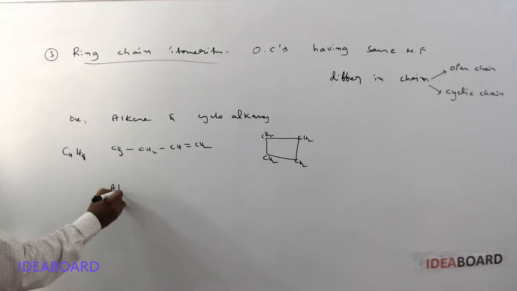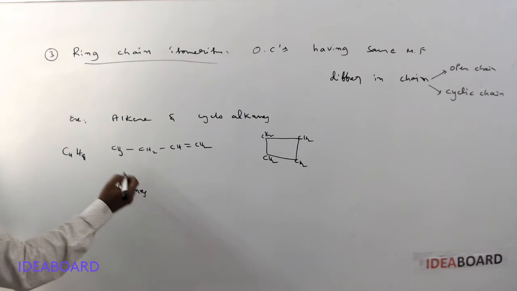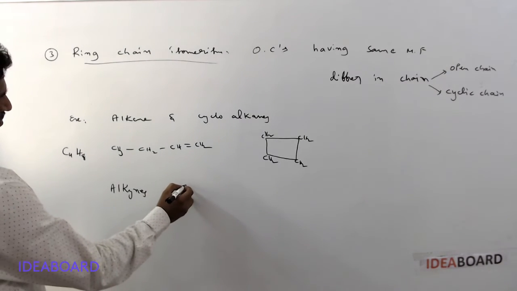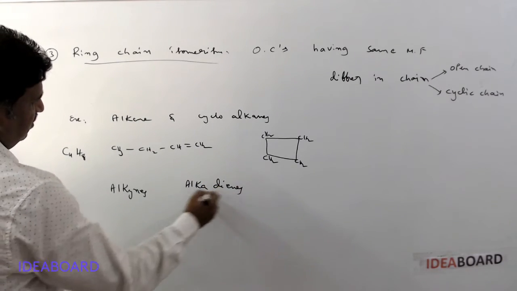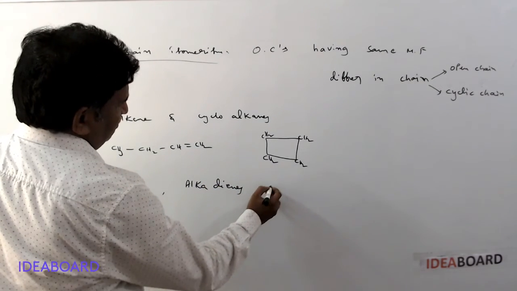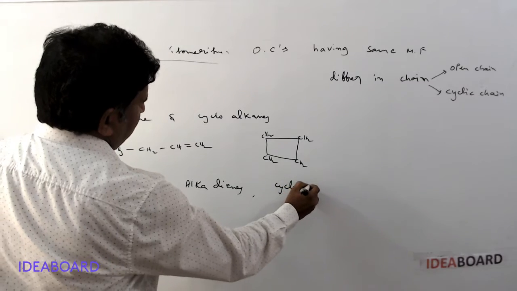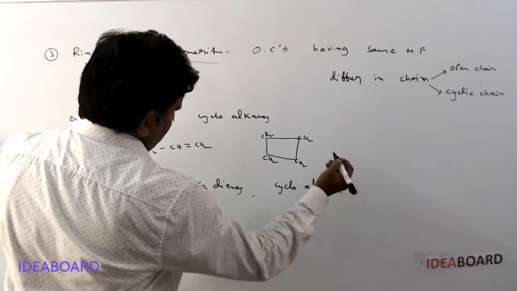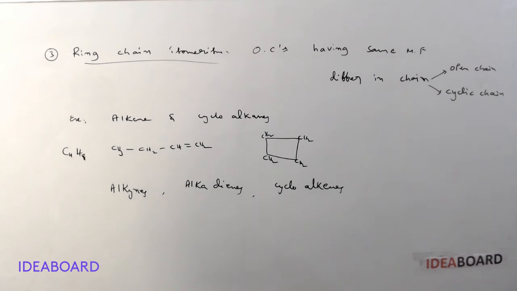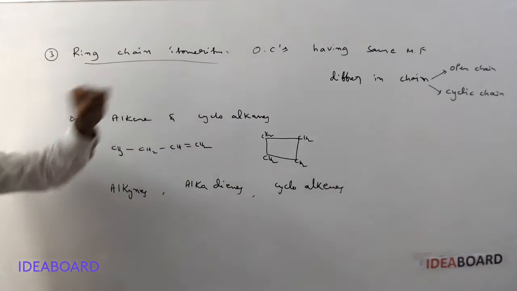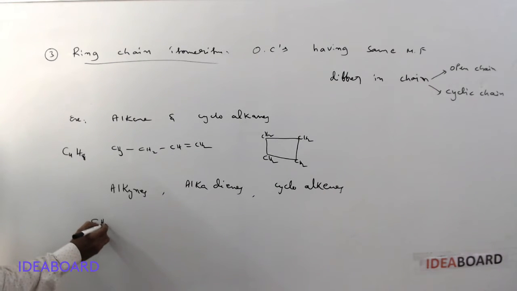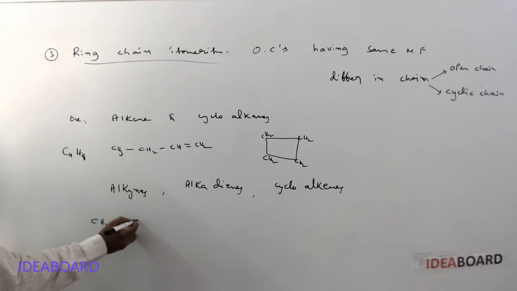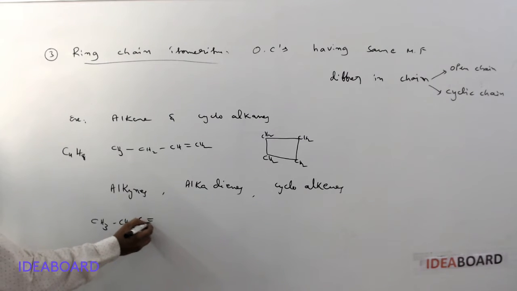Another example: alkynes, alkadienes and cycloalkenes are ring chain isomers. Here alkyne means, suppose you take CH3, CH2, C triple bond CH.